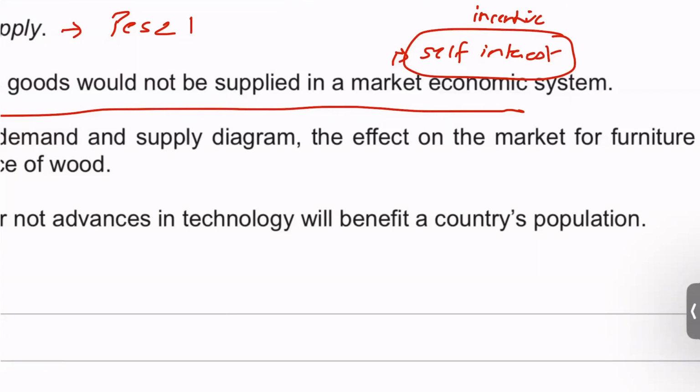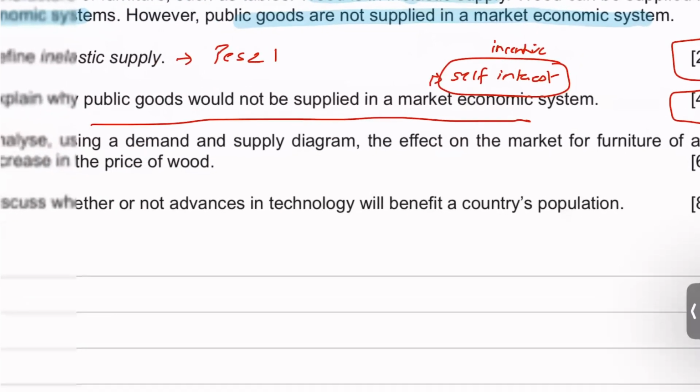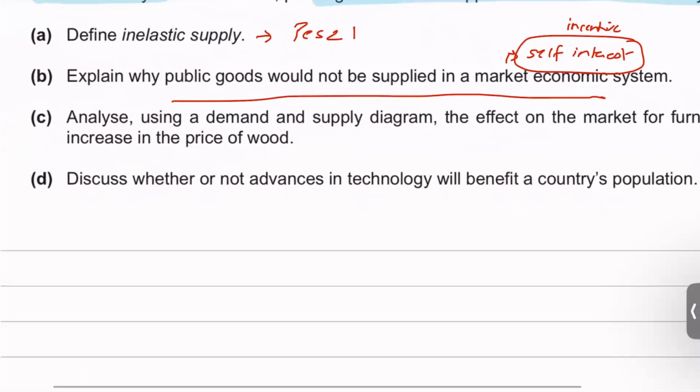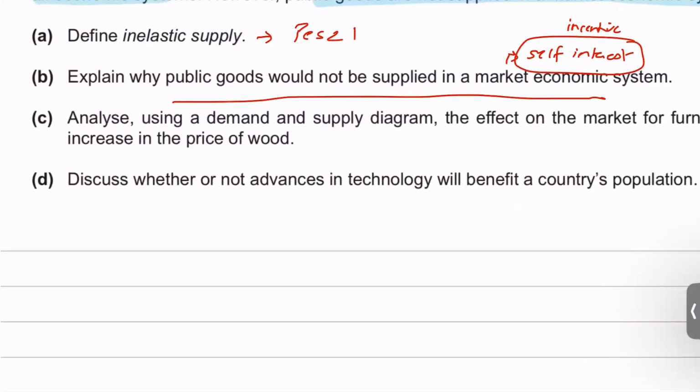Because public goods are non-excludable and non-rivalrous, you can't charge others for it because everyone can use it without actually paying you, right? And that results in the free rider problem.